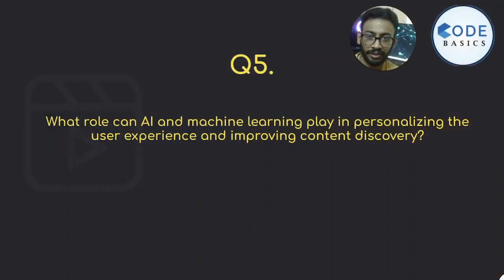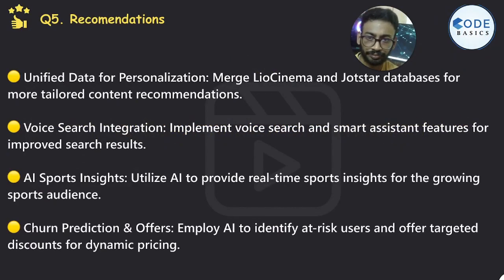Question number 5 is, what role can AI and machine learning play in personalizing the user experience and improving content discovery? Unified data for personalization: merge LioCinema and Jotstar databases for more tailored content recommendations. Voice search integration: implement voice search and smart assistant features for improved search results. AI sports insights: utilize AI to provide real-time sports insights for the growing sports audience.